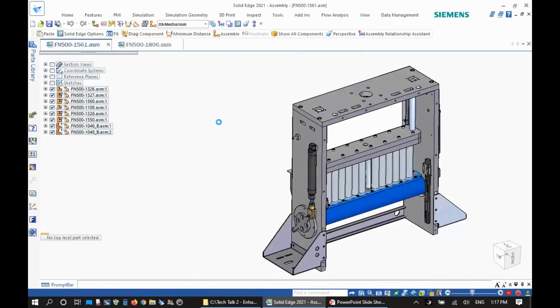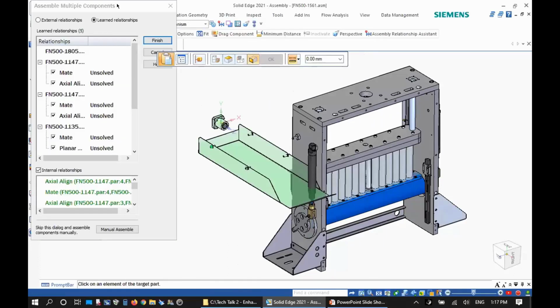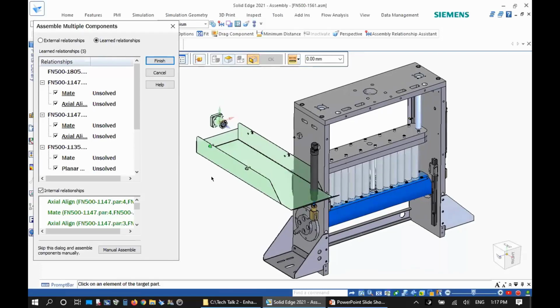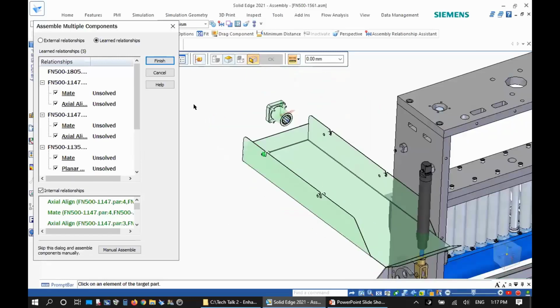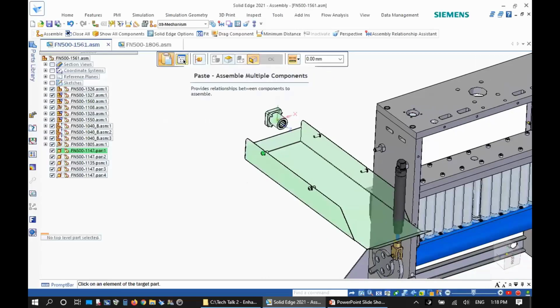you'll see that immediately we're presented with a dialog box that shows us a set of relationships that we have to go through. Right now, we're looking at learned relationships, meaning those relationships between single components. They are not within a subassembly. They're just between the screws and this cover. You can see I can easily identify them, as all the learned relationships between components get highlighted. And by the way, you can always turn this screen off or turn it back on.